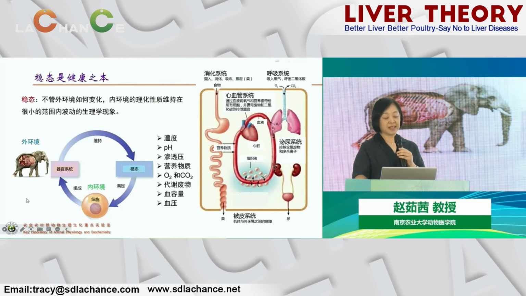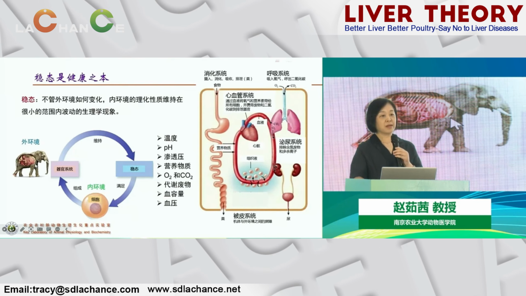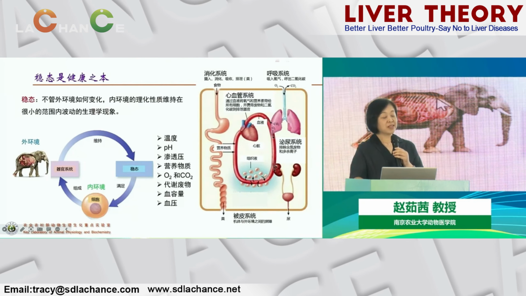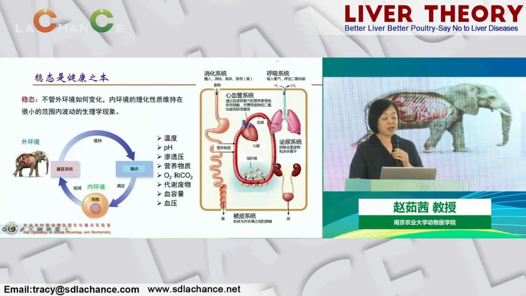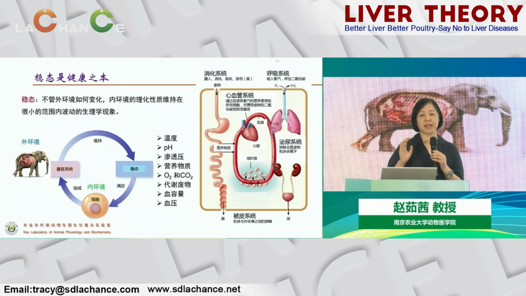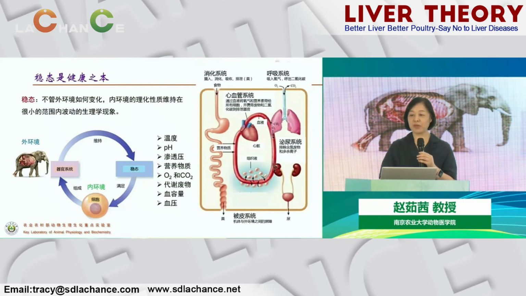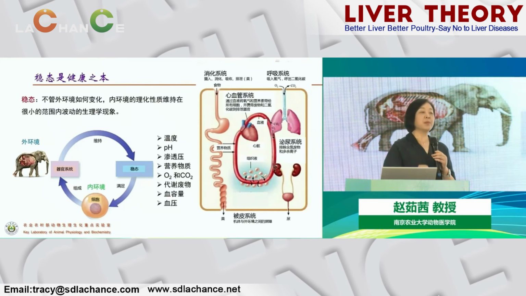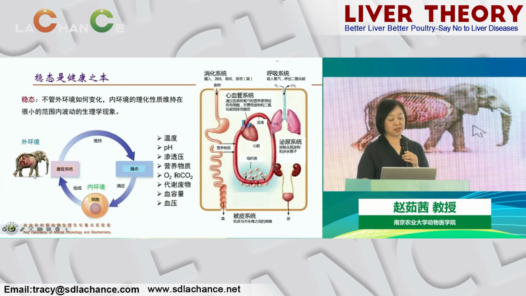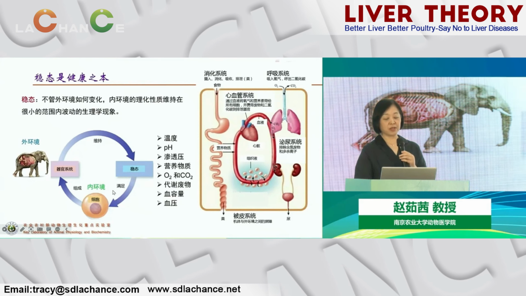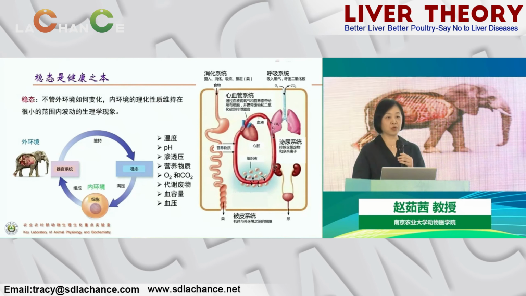What type of steady state is it? It indicates that all of our organs, such as the digestive tract, liver, lungs, and heart, are comprised of individual cells, tissues, and organs that perform these functions. And why do we have such a complex organization in an animal that makes us veterinary students complain about various organs growing in strange shapes and sizes? Why does it only serve one purpose? That is, to cooperate and maintain the internal environment of each cell, including temperature, the relative stability of pH permeation allows each cell to perform normal functions.